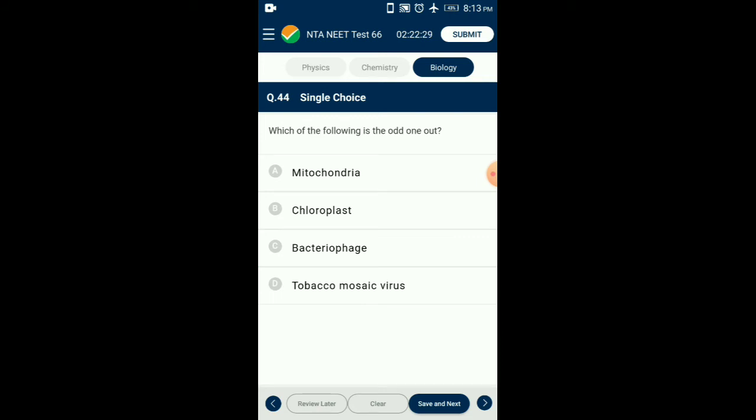Question number 44. Which of the following is the odd one out? Mitochondria, chloroplast, and bacteriophage have DNA as part of them. Meanwhile, tobacco mosaic virus and plant viruses have RNA as genetic material. So the answer is option D, TMV.